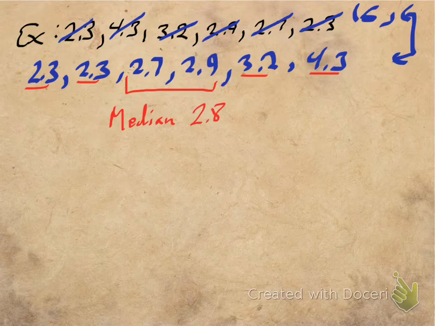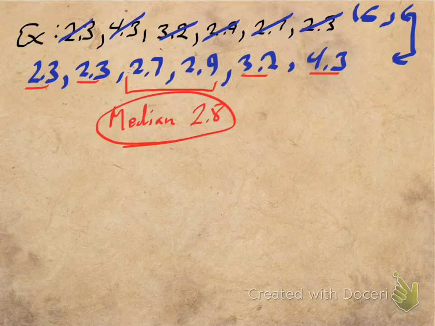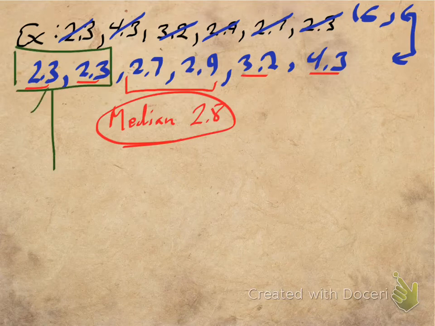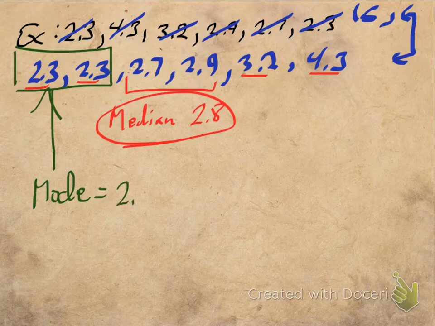All right, so that one's done. That's one of the measures of central tendency. All right, by putting the numbers in order, we also can find numbers that pair up, so numbers that happen more than once. And the only number that happens more than once in this particular example is the first number, 2.3. So the 2.3 out front here is the mode, because it happens more than all the other numbers. So the mode is equal to 2.3. We'll put a box around that one.